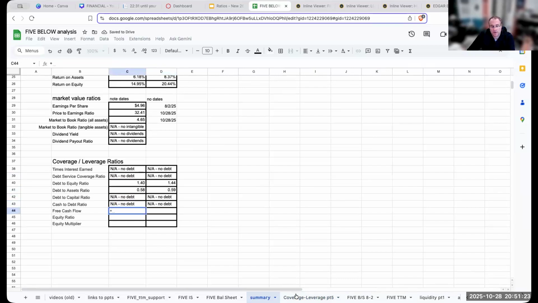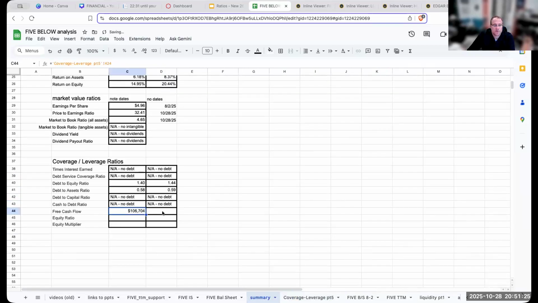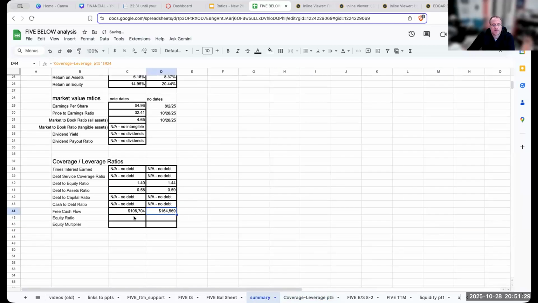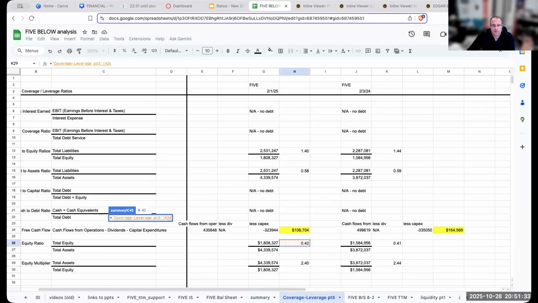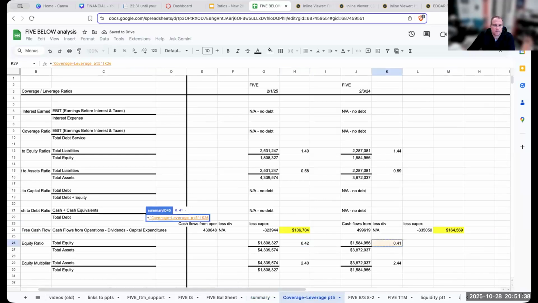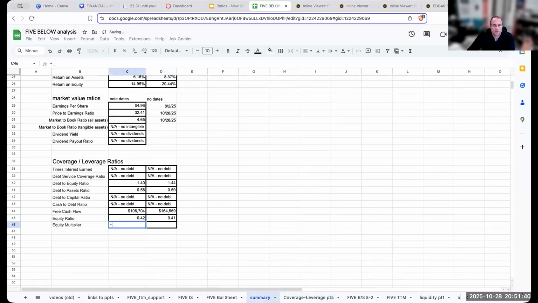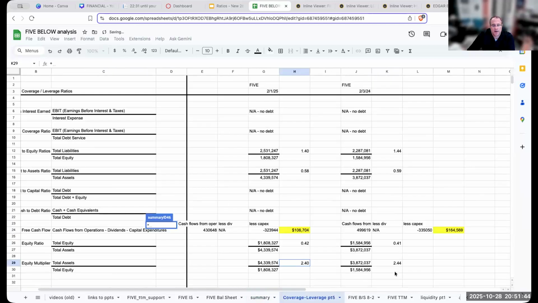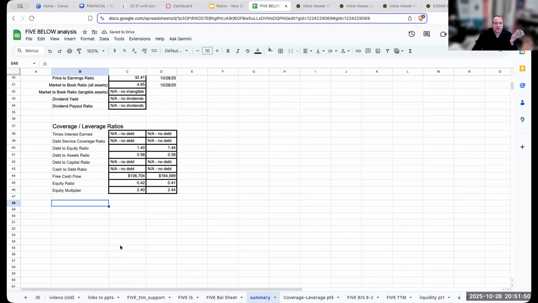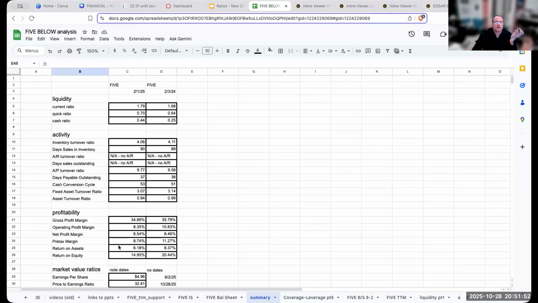My free cash flow over here is 106,704, and then here it's 164,569. My equity ratio here is 0.42, and it was 0.41 in the prior year. My equity multiplier is 2.4, and then here my equity multiplier is 2.4. So those are some examples of leverage and coverage ratios.